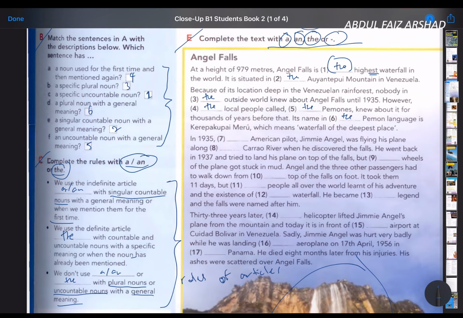Number 7, an American pilot, but this first time dia baru bagi tahu kali pertama, was flying his plane along the. Number 8 is the. Number 9, but the wheels specific juga, so that's why it's the. Got stuck, and 3 other passengers had to walk down from the juga, the top.